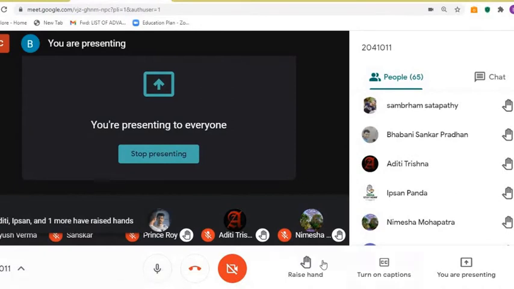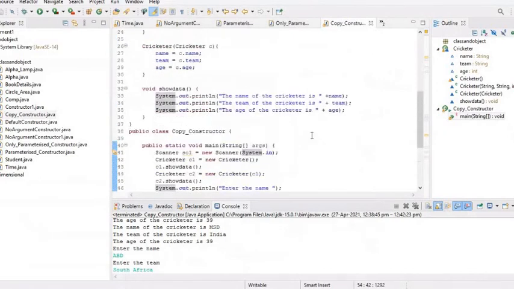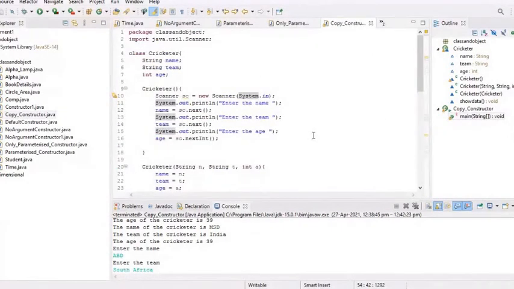Okay, Sambram. Yes, sir. Explain the code. In the meantime, all of you write down the code in the copy. This is a long code. Write down the code in the copy.